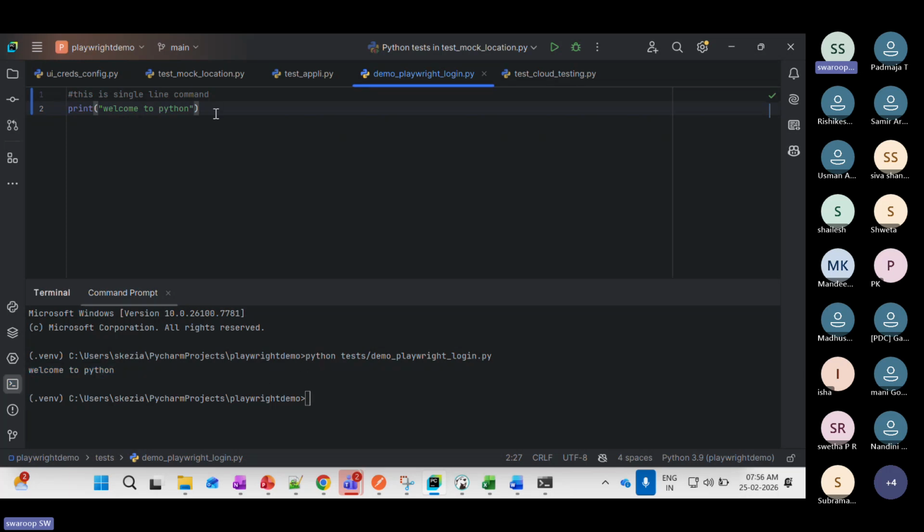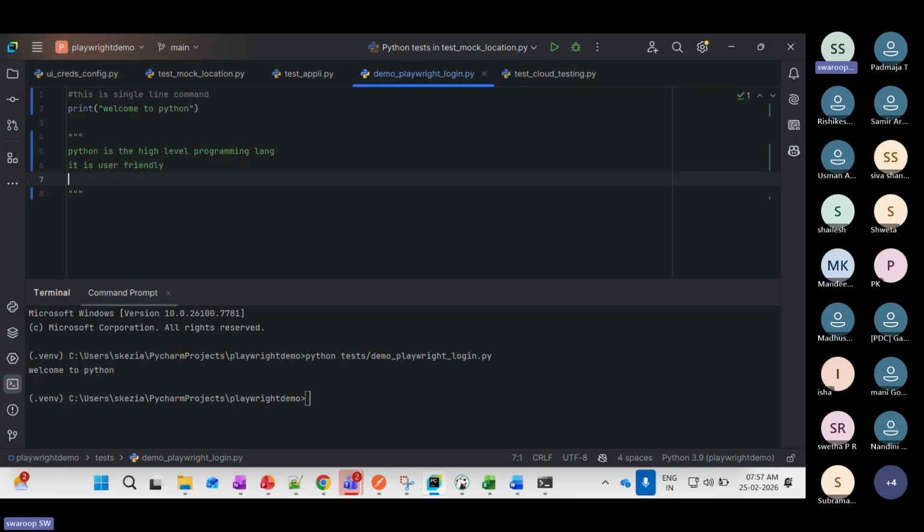Now if I wanted to have multi-line comments, you just use triple quotes. Within triple quotes, if you press enter, I'll say Python is a high level programming language, is user friendly.